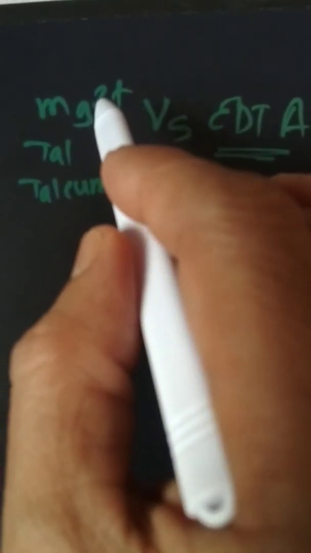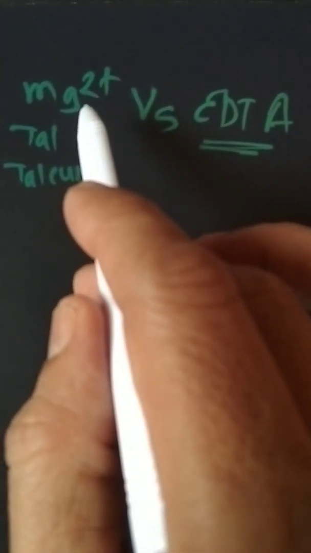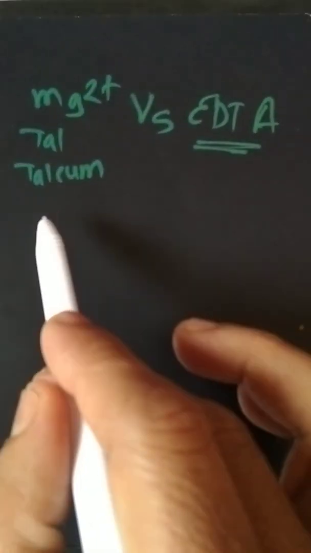By complexometric titration with EDTA ligand, Mg2 plus metal ion can form a coordination complex. So what is done?